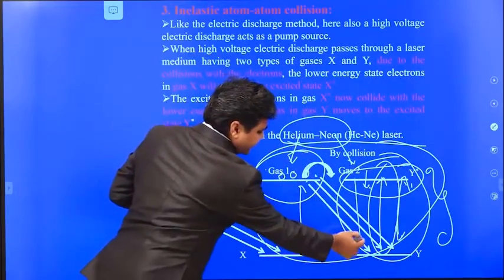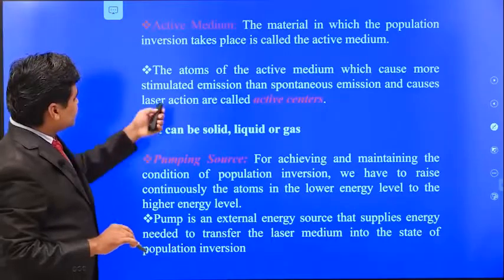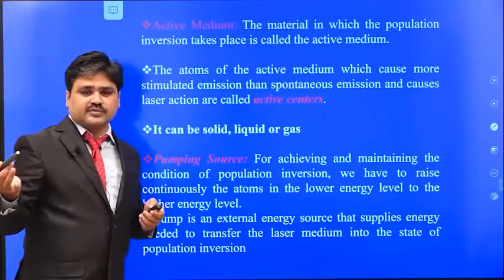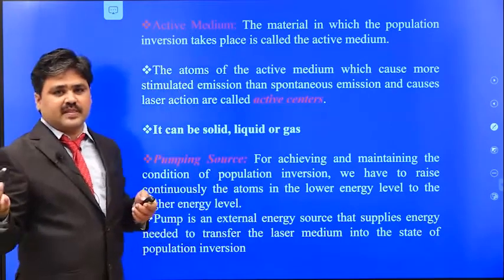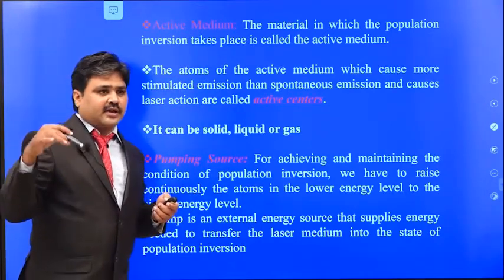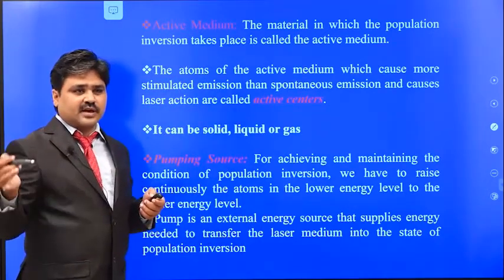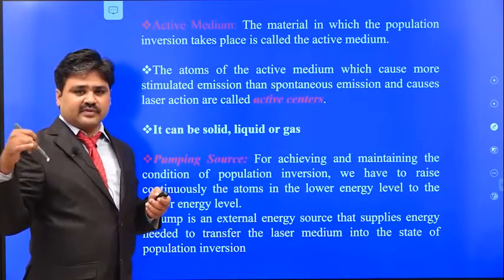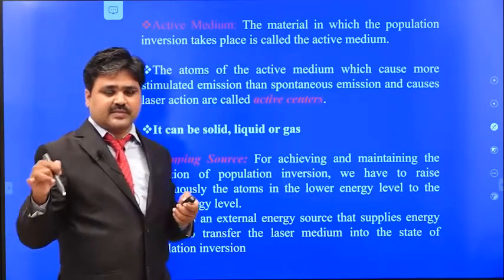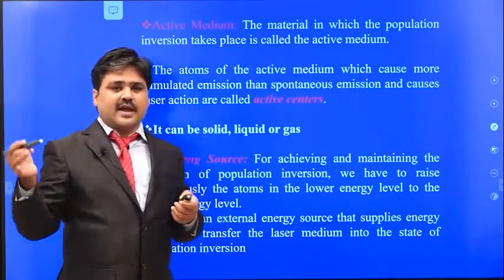The center for the laser emission is this gas. The medium in which the population inversion takes place is known as the active medium, and the atoms from which the laser is emitting are called the active centers.